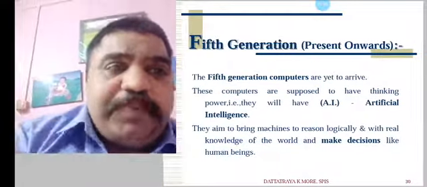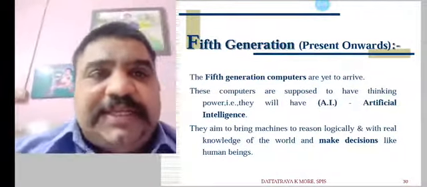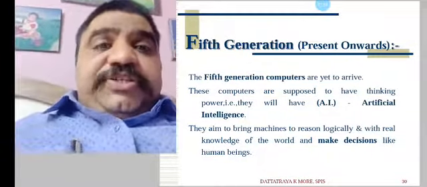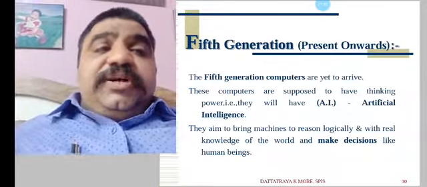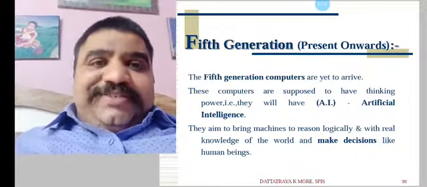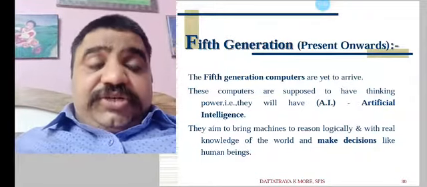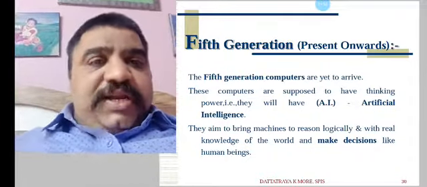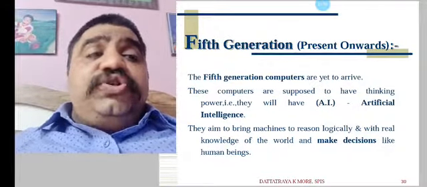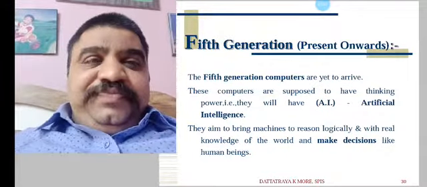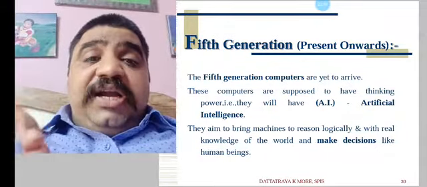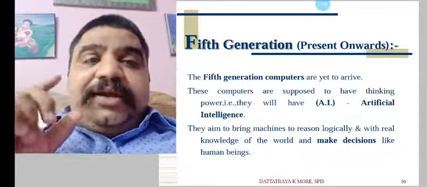Fifth generation, present onwards. It is still a work in progress and till now not completed. So the fifth generation computers are yet to arrive. They are under invention, some discovery, some research is going on. These computers are supposed to have thinking power, that is, they will have AI, artificial intelligence technology.